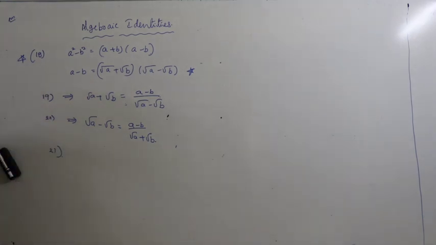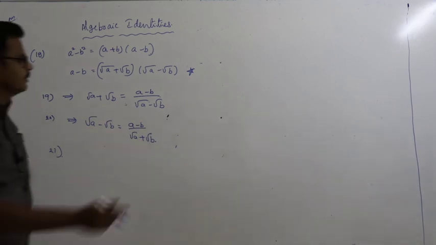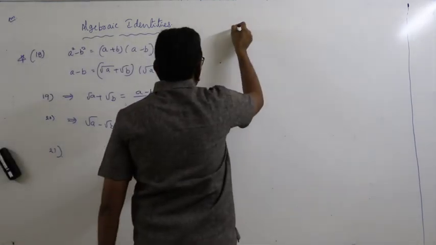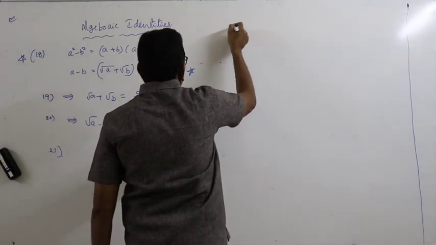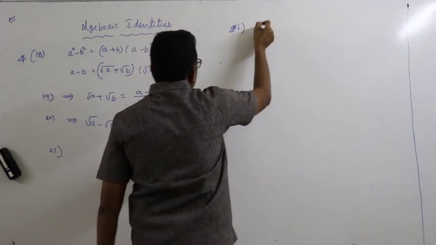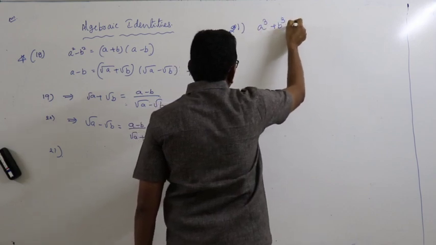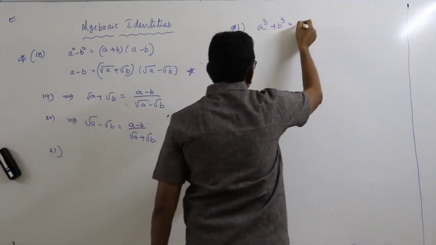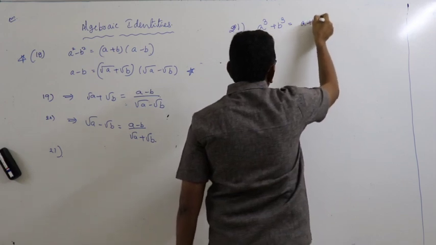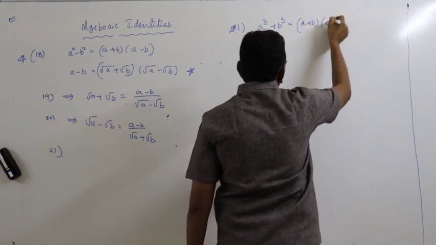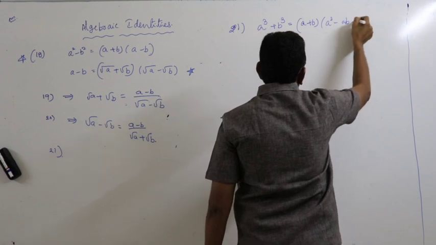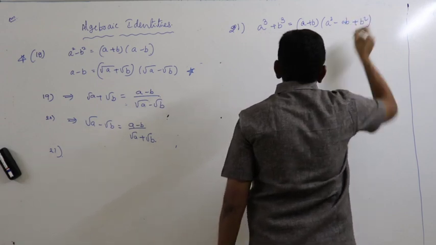The next point. See here, you know this point: a cube plus b cube is equal to a plus b into a square minus ab plus b square.